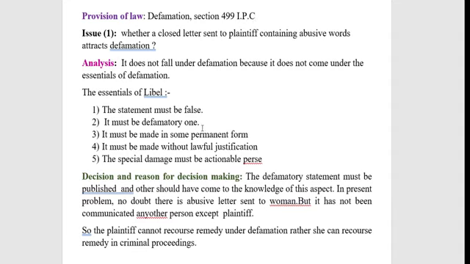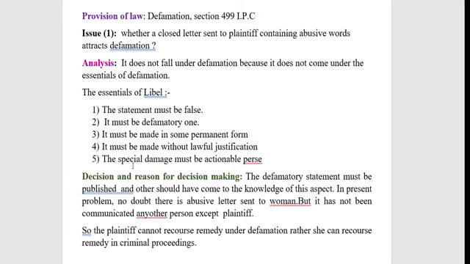Second, it must be defamatory. Here it is addressed only to that woman. It is not addressed to any other person other than the woman. So it will not become defamatory, even though it hurts the feelings of that woman. She has recourse in other forms of law, but not with regard to defamation. The third one is that it must be made in some permanent form. That will be there. This will fall under the characteristics of defamation.